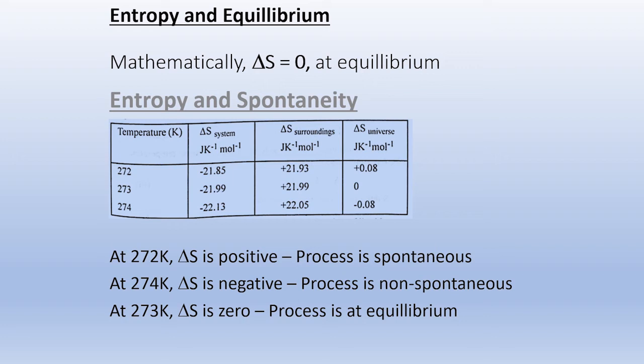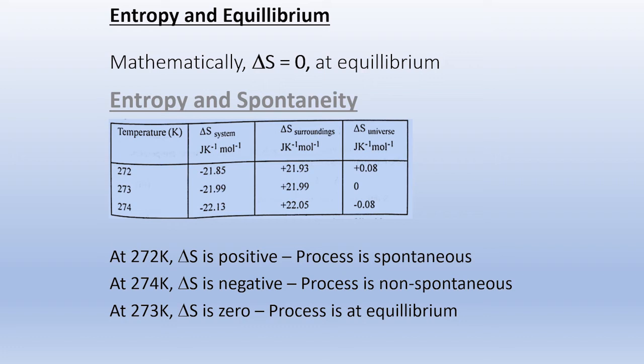273 Kelvin. And if the temperature is 272, just below 0 degrees, we know freezing of ice occurs spontaneously. It is feasible, so the delta S value is positive. Whereas above 273, at a temperature of 274, the delta S value for freezing of water is minus 0.08. That means entropy is negative, and the process is non-spontaneous at a temperature above 273 Kelvin.